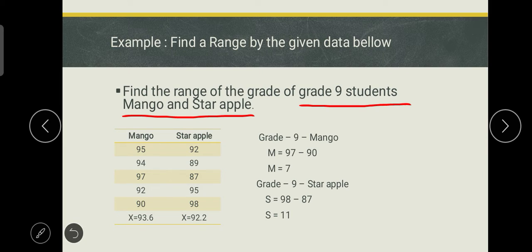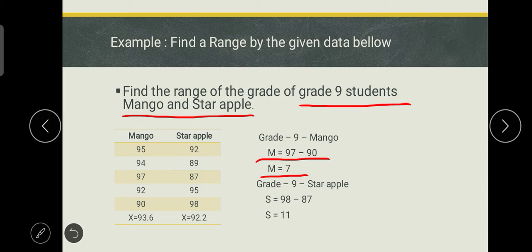Tapos ipagmi-minus lang natin. Ima-minus lang natin yung highest value niya, which is 97. Tapos yung lowest value ng Mango is 90. So 97 minus 90 is equal to 7.